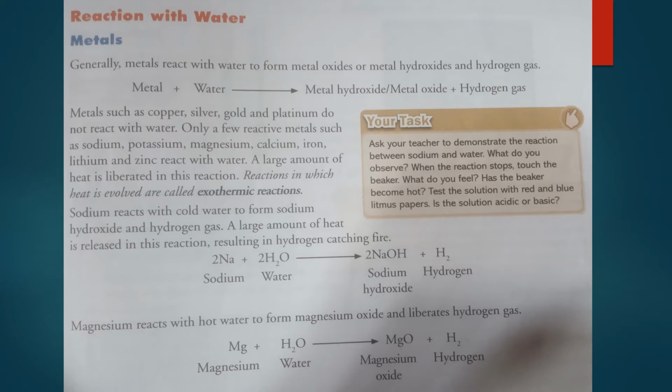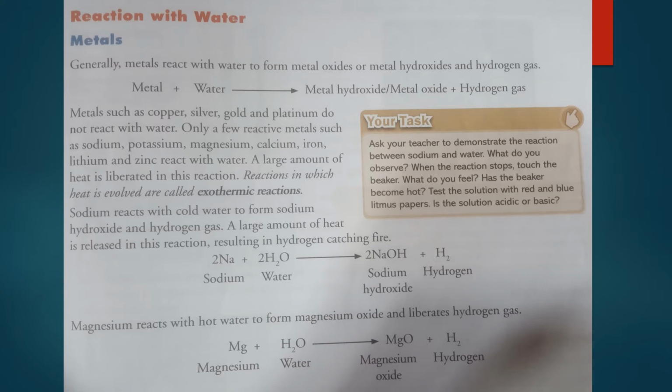Only few reactive metals such as sodium, potassium, magnesium, calcium, iron, lithium and zinc react with water because they are highly reactive. A large amount of heat is liberated in this reaction. So any reaction in which heat is evolved or heat is released, we call this kind of reaction an exothermic reaction. Sodium is a highly reactive metal which can react with cold water and form sodium hydroxide and hydrogen gas.